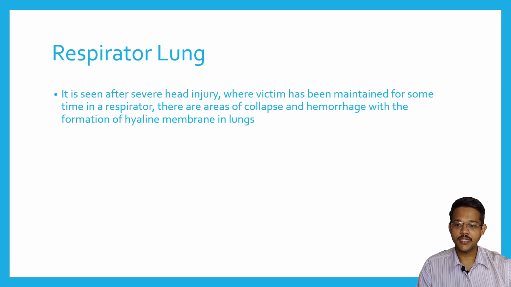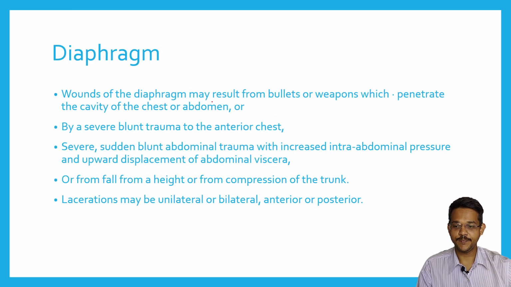Respirator lung is a condition seen after severe head injury where the victim has been maintained for some time on a respirator. There are areas of collapse and hemorrhage with the formation of hyaline membrane in the lungs, which is called respirator lung. So this is seen in chronic patients with severe head injury who are on ventilator support.